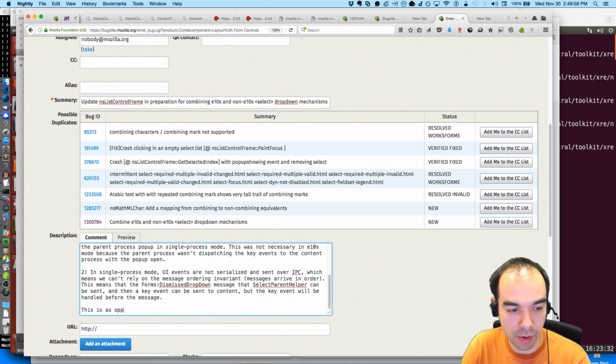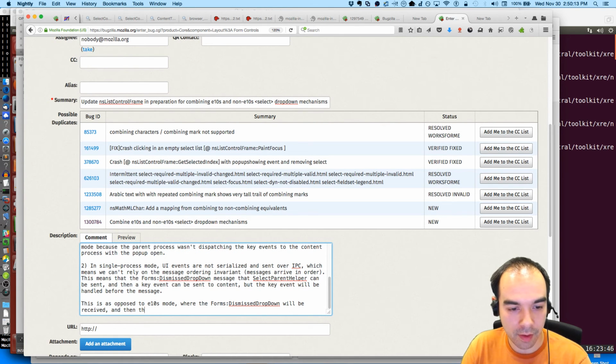This is as opposed to e10s mode, where the forms dismissed drop-down will be received, and then the serialized key event will be handled.